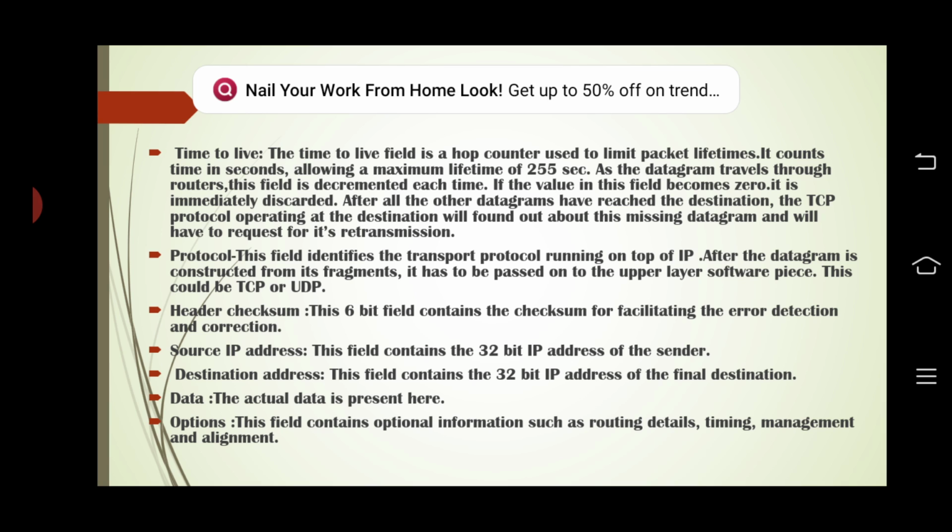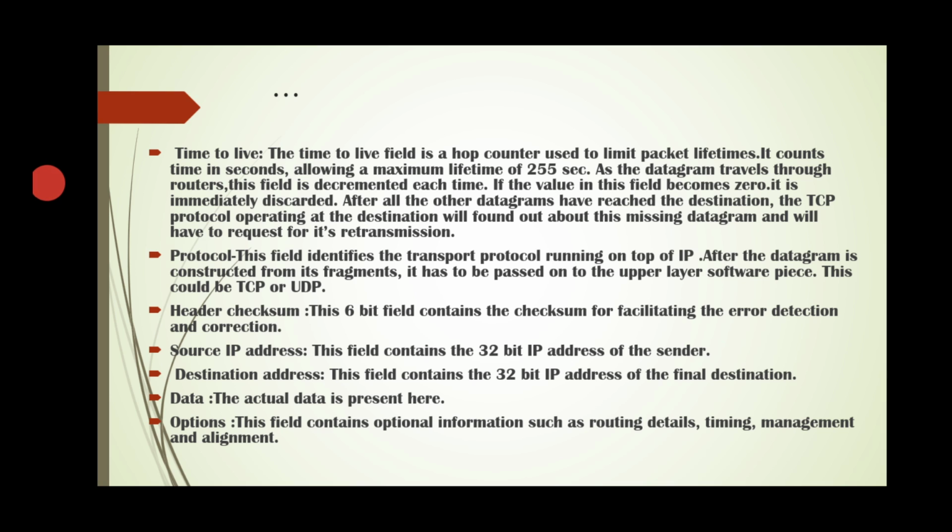Header checksum. This 16-bit field contains the checksum for facilitating error detection and correction. Source IP address. The field contains the 32-bit IP address of the sender. Destination address. This field contains the 32-bit IP address of the final destination. Data. The actual data is present here. Options. This field contains optional information such as routing details, timing, management and alignment. So these are the fields of a datagram format.